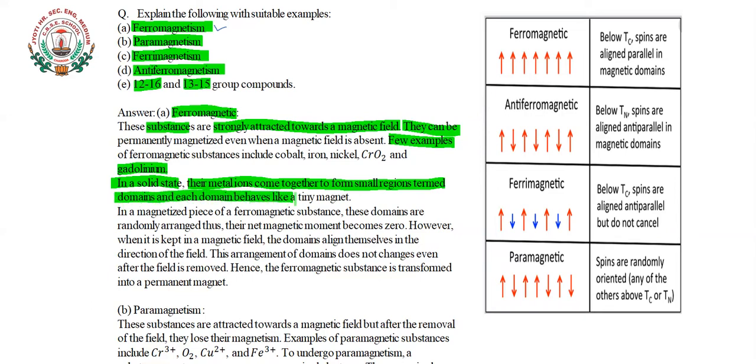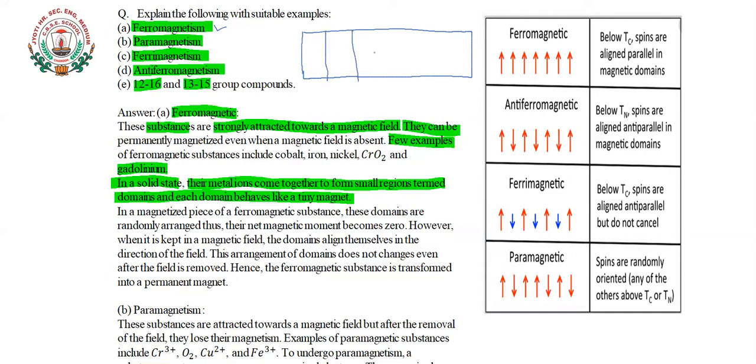Each domain behaves like a tiny magnet here. Okay, what they are saying is that all the metal ions come together here. So if I take this as an example of your ferromagnetic material.